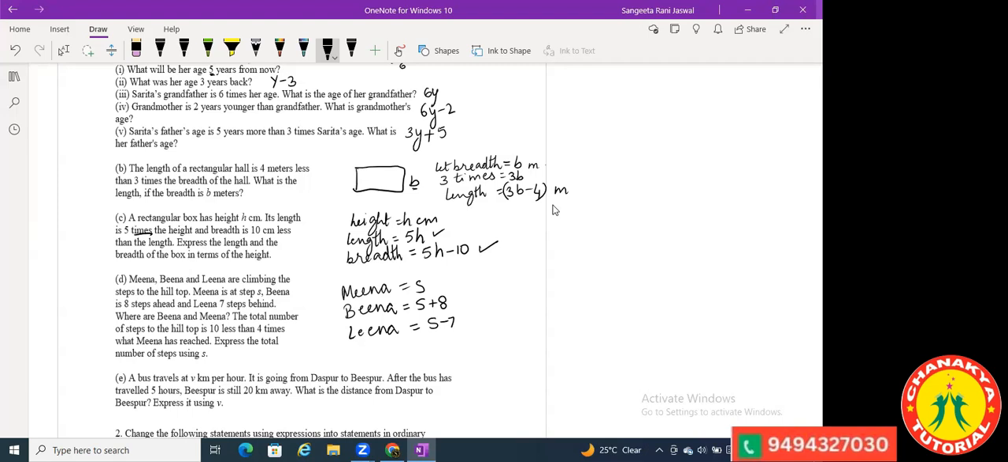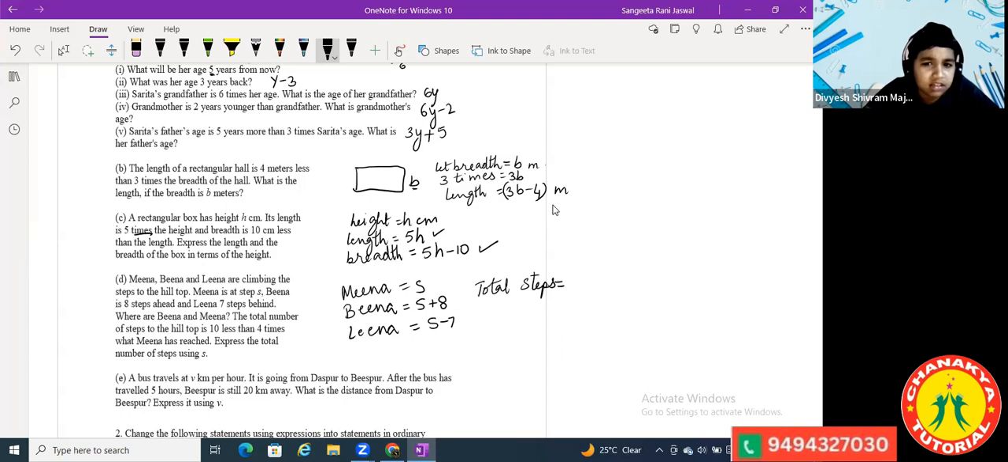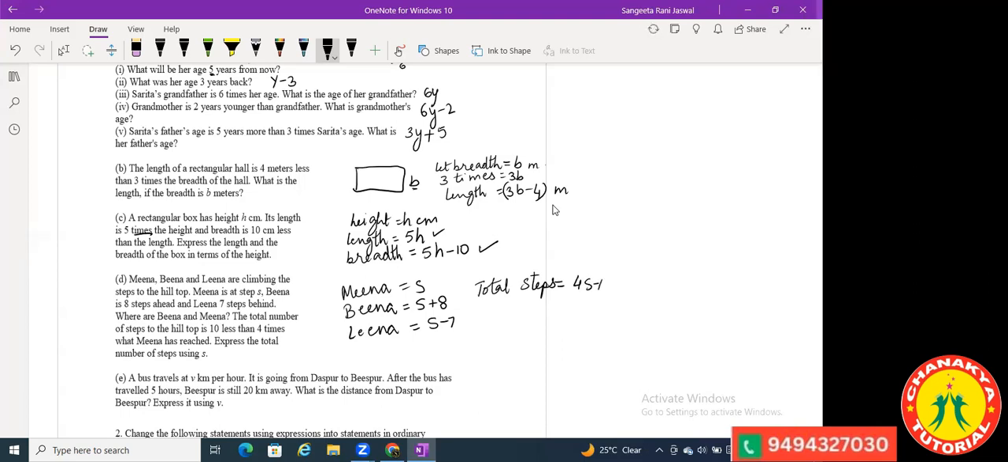The total number of steps to the hilltop is 10 less than 4 times where Meena has reached. Okay, so what will be the total number of steps? Total steps will be what? 4S minus 10. Yes, 4S minus 10. Very nice. Good, good. So the total steps is 4S minus 10.